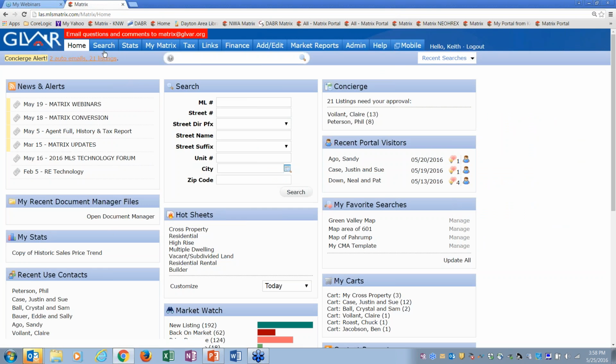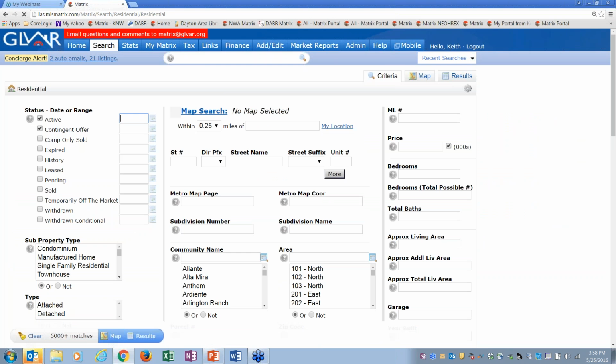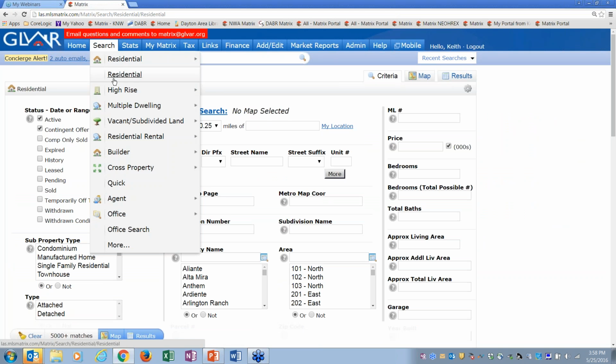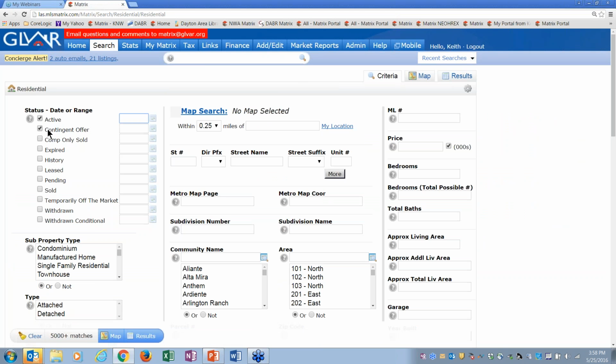If I go to search residential, some very, very important things you need to know: first of all, you notice every time I go to search residential, it has contingent always in here. Well, watch this. I don't like that. I keep taking that out all the time. In fact, not only do I take that out most of the time, I also add in single family. So what you could do is lock this down to the way you want it to start with every time you click on it. So watch this. I only have active, took out contingent, and I have single family here.